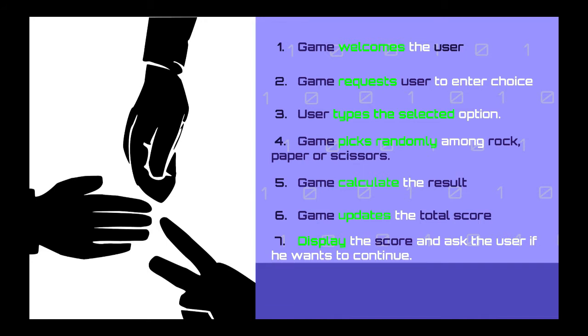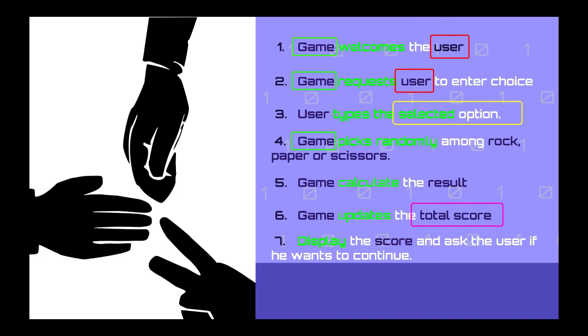So now that we have the steps and know what our program needs to do, let's see which are the main entities in our problem. So we have the game, we also have the user, then we have the available options the player can select, which are rock, paper, and scissors, and we also have the score. All these entities will be represented in our program as objects.